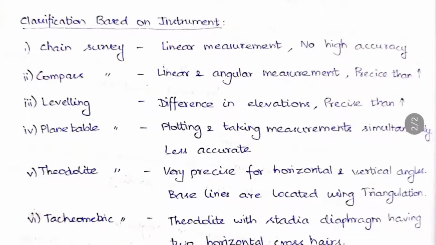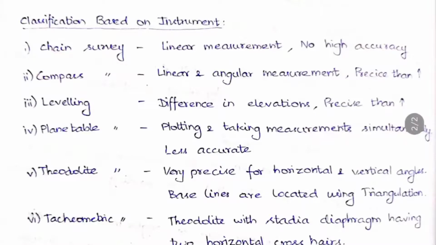So if you see these 4, plane table will be very less accurate, and then chain survey, and then compass survey, and then leveling survey. So I am telling in the increasing order, and the most accurate thing is the theodolite survey. So this accuracy level you have to know, because they may ask you the increasing order of accuracy of the instruments.